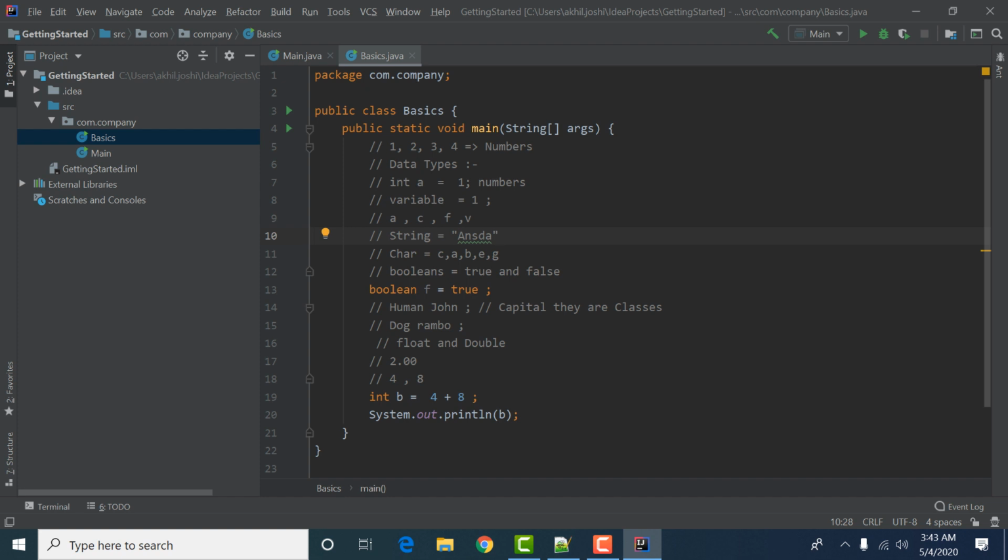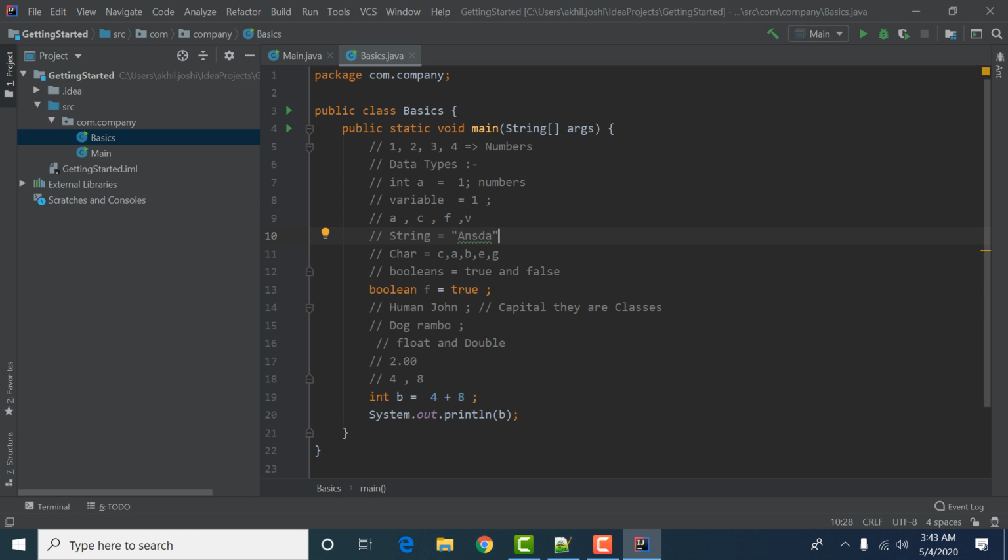Just remember one thing: every program in Java has a starting point. If I write a lot of lines of code and give a lot of instructions to the computer, how will it identify where to start? The main method is that thing.